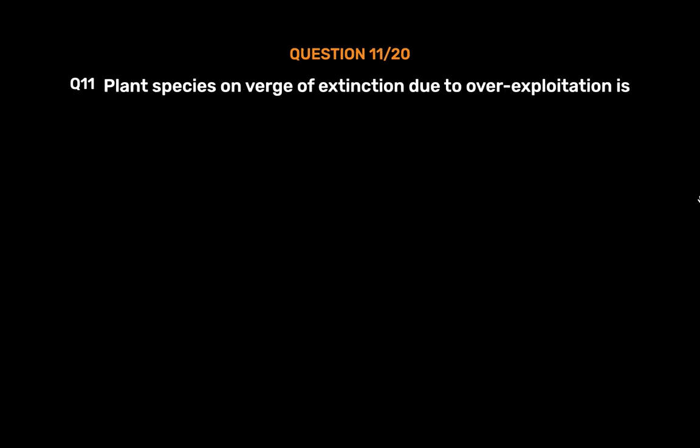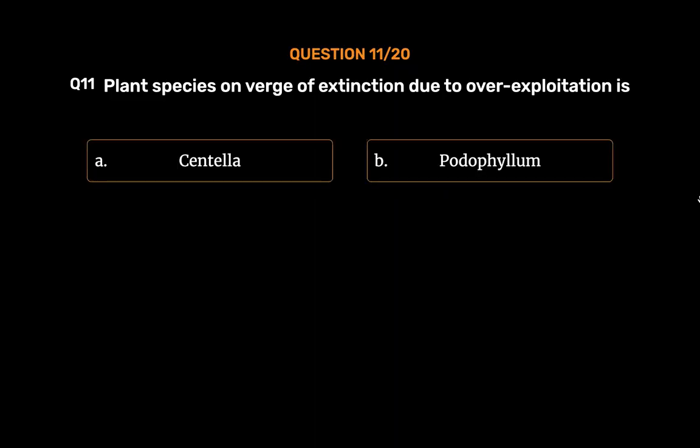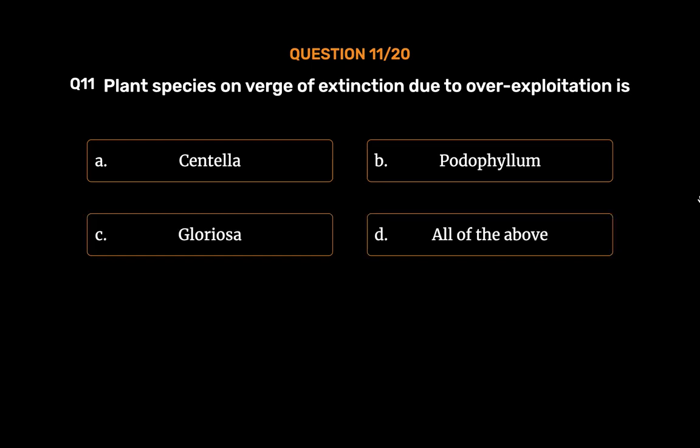Question number 11. Plant species on verge of extinction due to overexploitation is: option A. Centella. Option B. Podophyllum. Option C. Gloriosa. Option D. All of the above. The correct answer is option B.